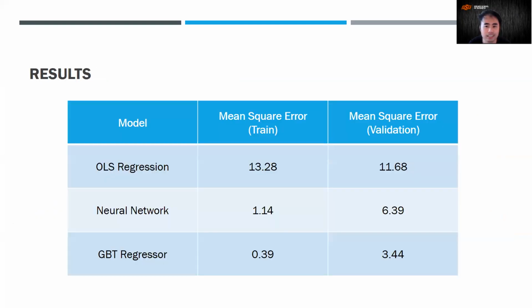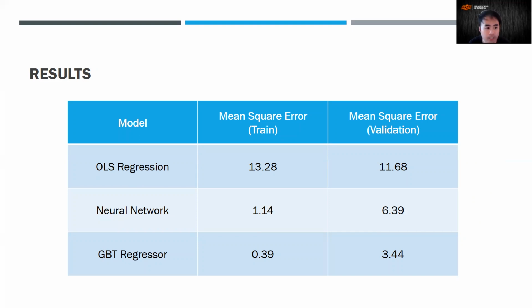Next slide, please. So this is a result for each of these models in terms of predictive power. We look at the mean square error for the training and the validation data set. For the OLS regression, the training MSE is 13.28 and the validation MSE is 11.68. So this is already a good performance. The R square with this model is over 90%.